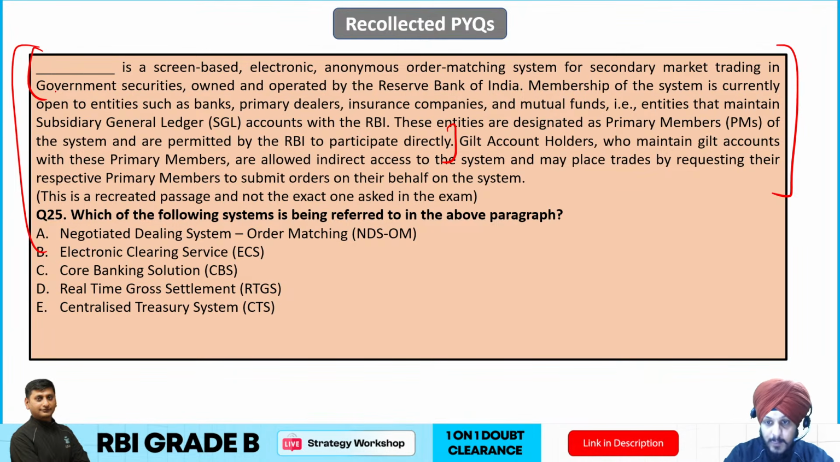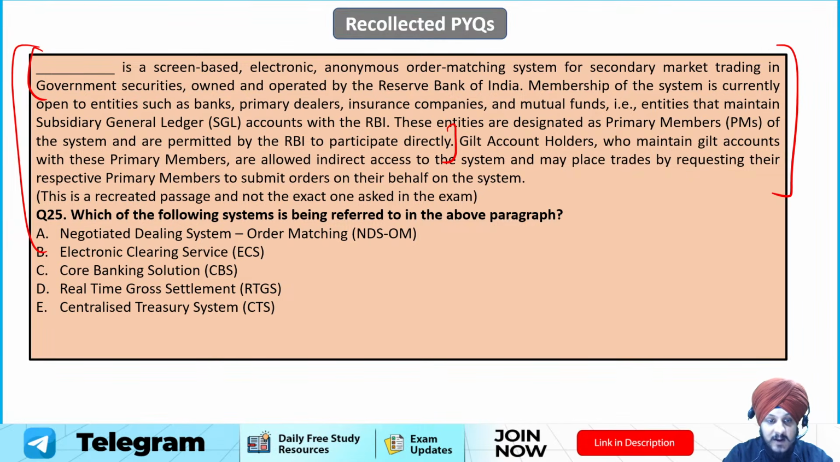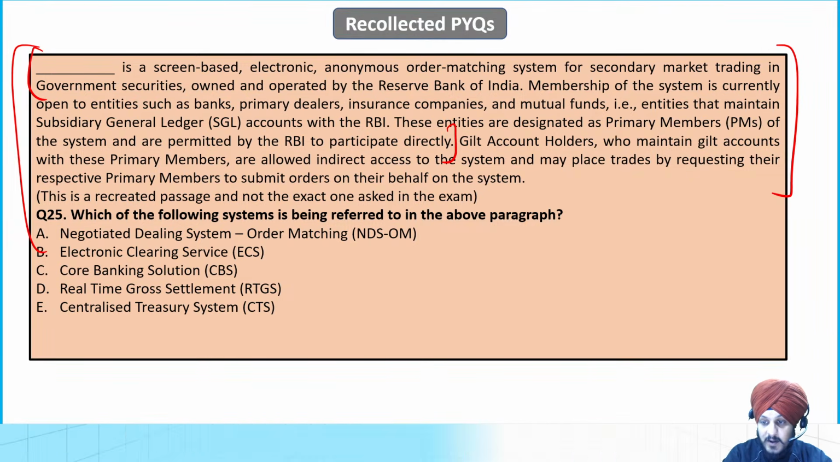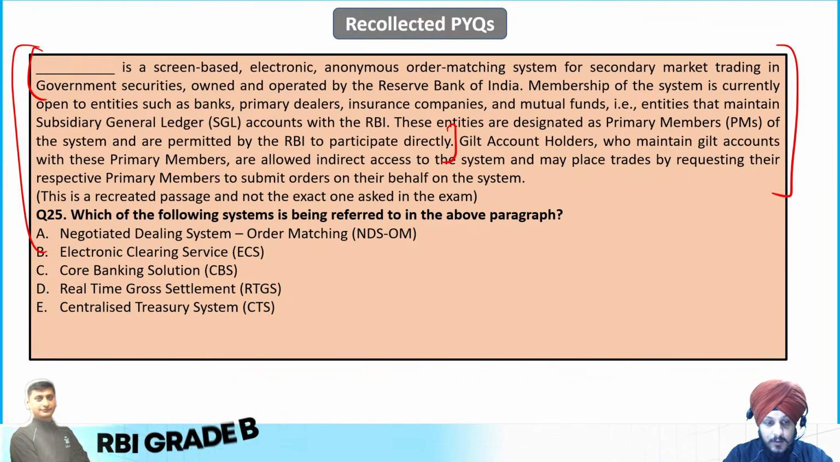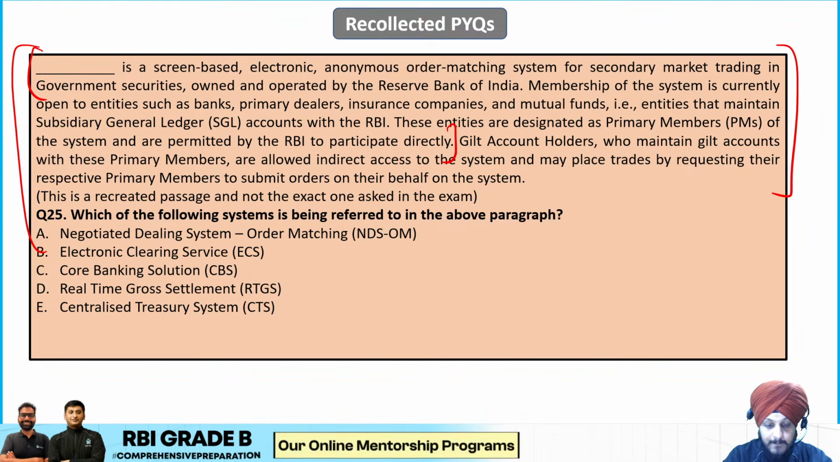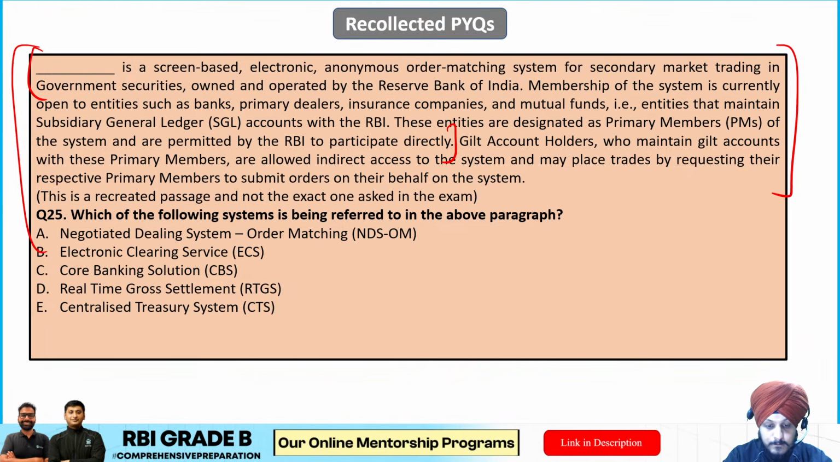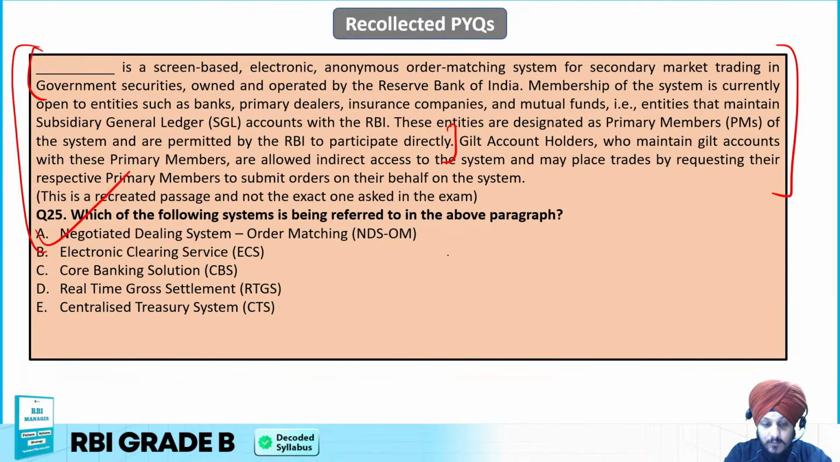And gilt account holders who maintain gilt accounts with these primary members are allowed indirect access to the system and may place trades by requesting their respective primary members to submit orders on their behalf, right? So mark your answers. Is it going to be NDSOM, ECS, CBS, RTGS, or CTS? So what is going to be the correct answer? Yes, so the correct answer is going to be the A option, which is NDSOM, right?